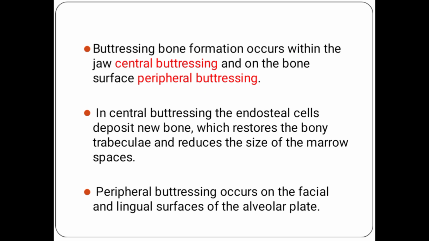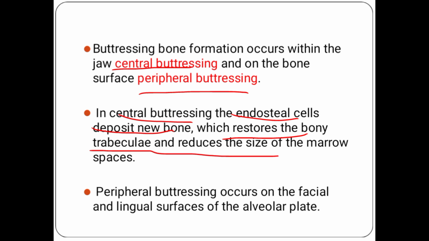Buttressing occurs in the jaw either as central buttressing or peripheral buttressing. In the central type, there are endosteal cells, and in endosteal cells there is a deposition of new bone. When the bone is newly deposited, it restores the bony trabeculae and reduces the size of the marrow spaces. The endosteal cells deposit new bone, restore the bony trabeculae, and reduce the marrow spaces created after resorption.